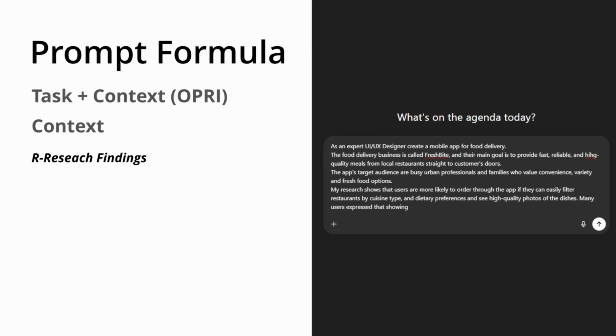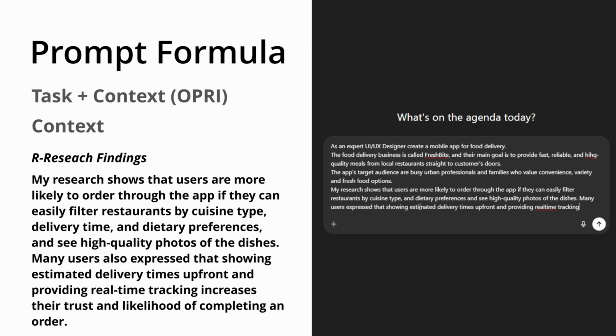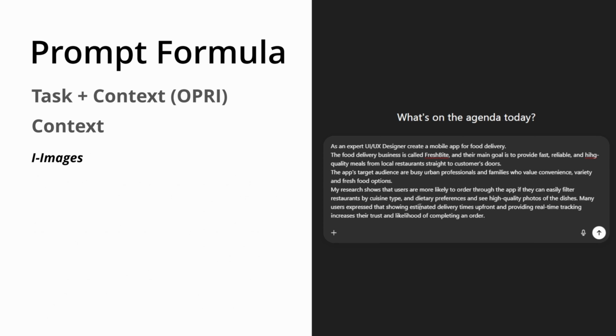and see high-quality photos of dishes. Many users also express that showing estimated delivery times upfront and providing real-time tracking increases their trust and likelihood of completing an order. And the last letter of OPRAH is I for images. So this could be screenshots or visuals that could add to the context, like graphical surveys, for example, or any visual support for the research findings.